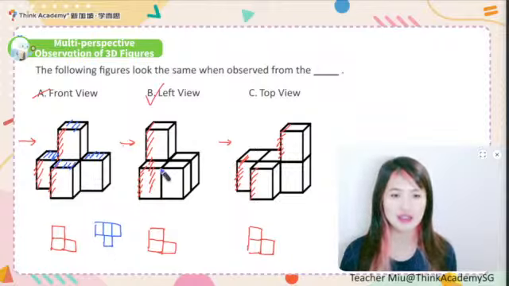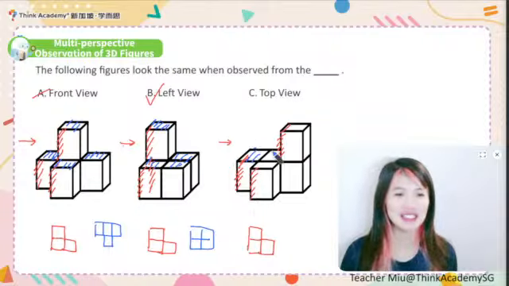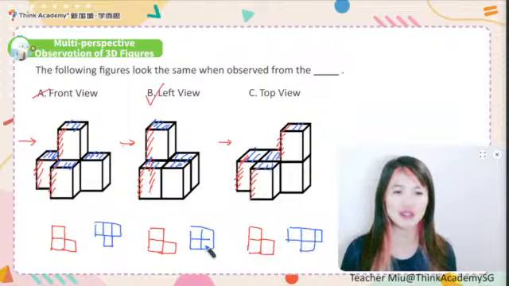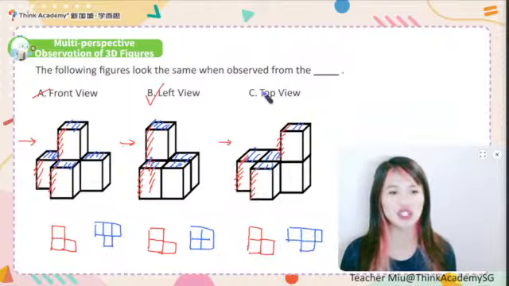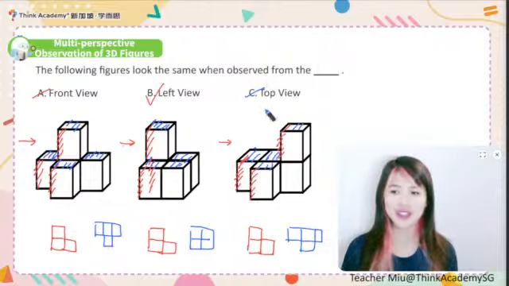For the second one, the top one, you can see 1 here, and then another 3 next to it. Actually, it would just look like a square, like this one. And continuing for the last one, this one is the top wheel, which will look exactly the same as the first one, but then the second one is not the same, which makes the top wheel not possible. So the answer for this question is B, the left wheel.